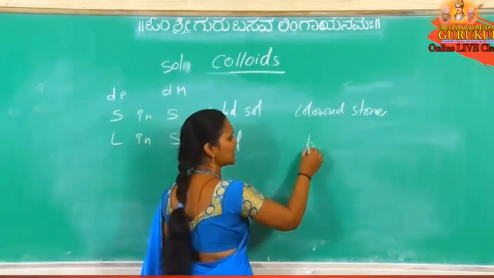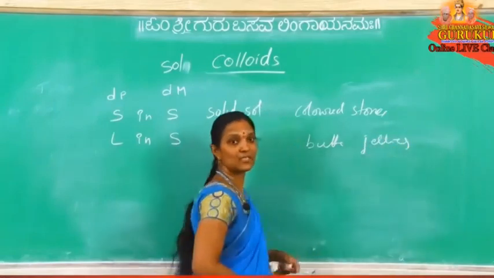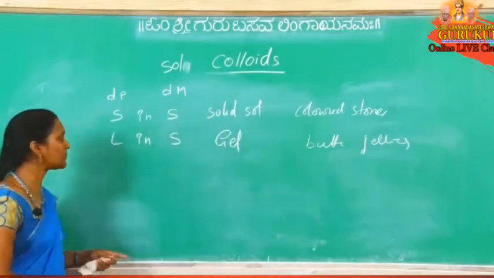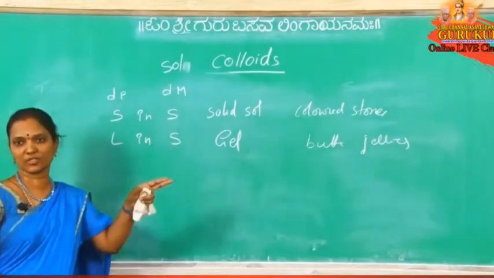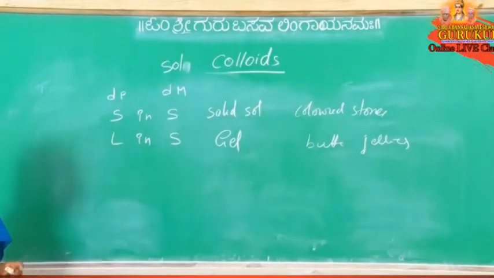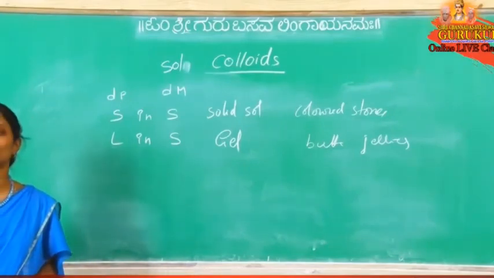Example for this: cheese, butter and jellies. Jam, jellies, these are examples for gels. Or hair gel, like this also we can take. Butter, cheese, jellies are examples for gels. In gels, what is the dispersion phase? Liquid, and dispersion medium is solid.